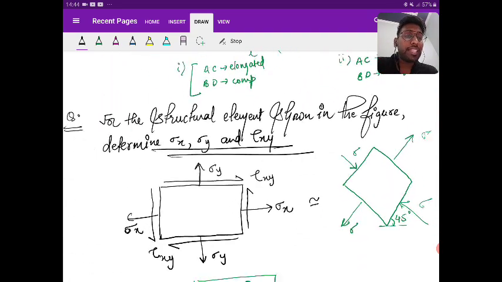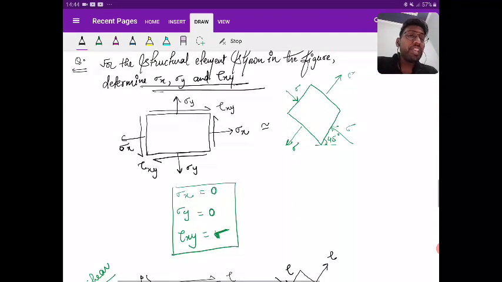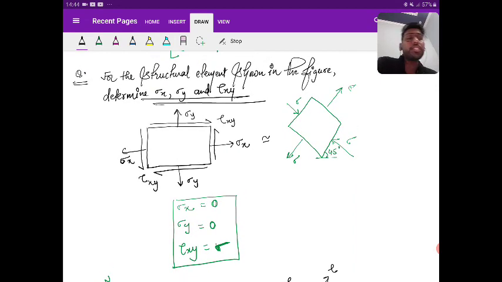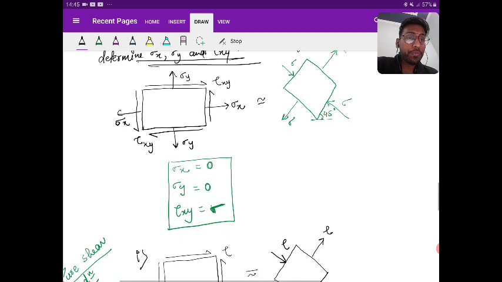Okay. Next, we have solved a question on this where I want to compare the two results. Based on the result that I got, I want to get the value. So at an angle of 45 degrees, the major and minor principal planes are given to you. Based on this result, it is asking what is the value of the stresses at 0 degree and 90 degree. So we use the standard result, we get the value of sigma x, sigma y and tau xy.